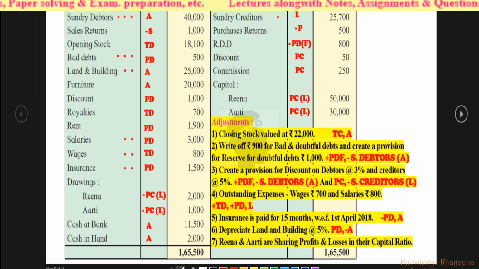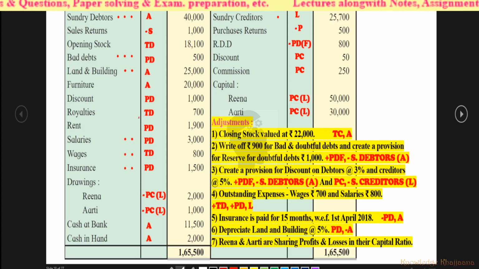Okay, so this is practical problem number 3, that is of Reena and Aarti. I will just keep on telling you the posting, that is noting for posting. Purchases, trading account debit side. Sundry debtors, asset. Sales return, you have to deduct from sales. Opening stock, trading account debit side. Bad debts, profit and loss account debit side. Land and building, asset. Furniture, asset. Discount given, so profit and loss account debit side.